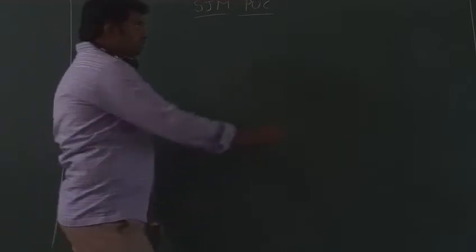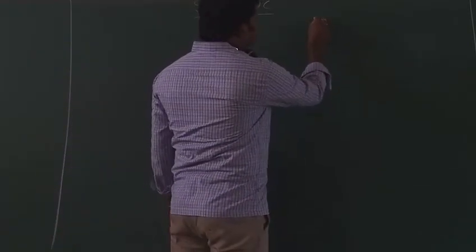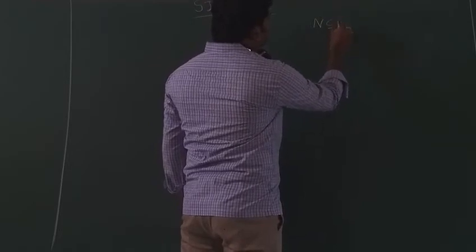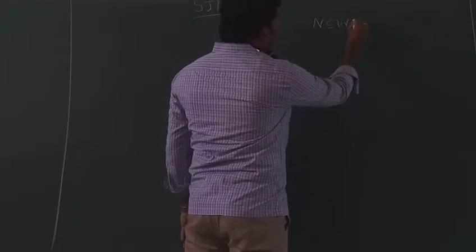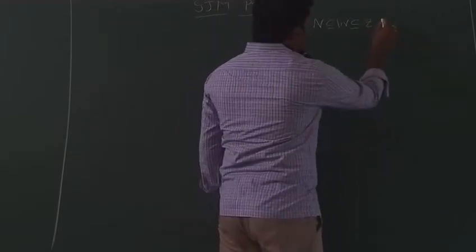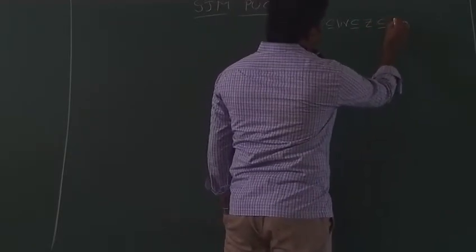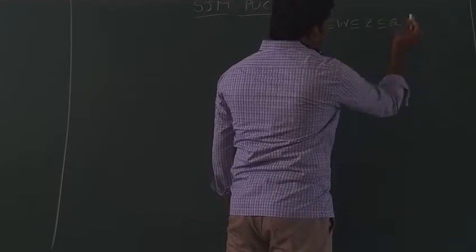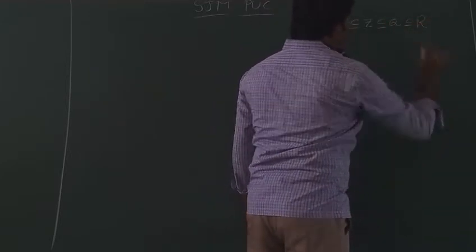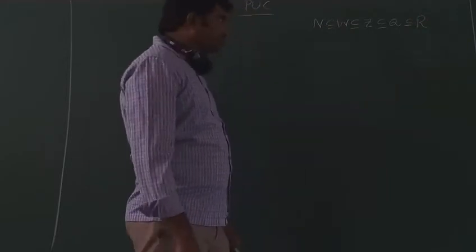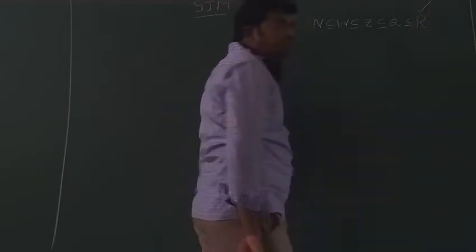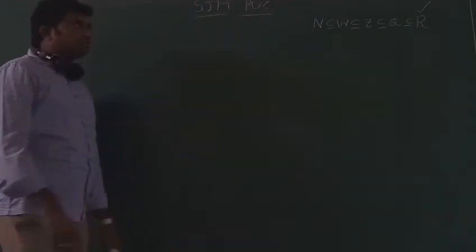Numbers completed. First set is what? First, the small set is the natural number set. It is a subset of the whole number set, which is a subset of integers. The integers set is a subset of rationals. The rational set is a subset of real numbers. So the real number set is the big set, right?